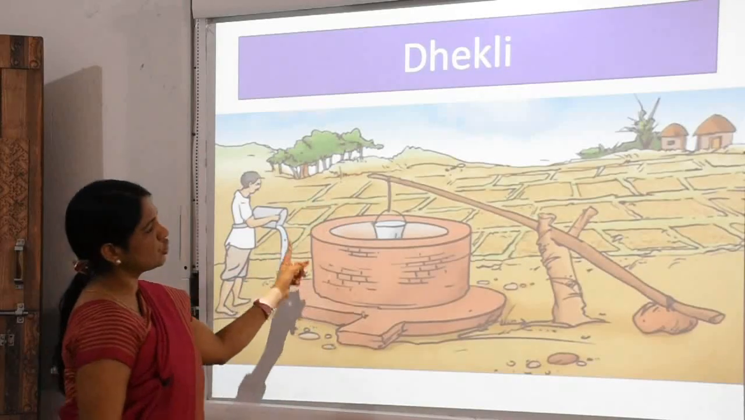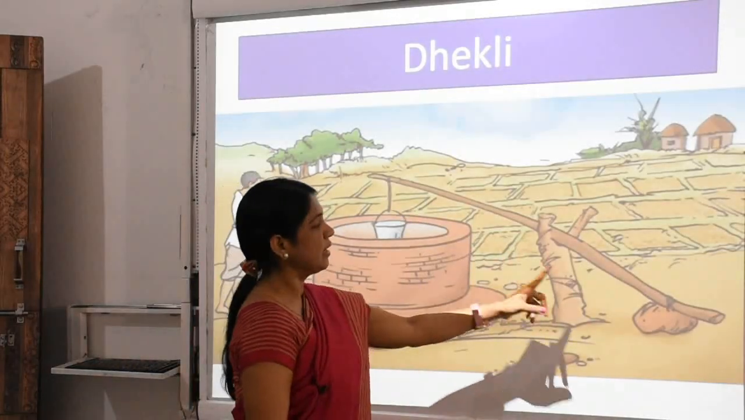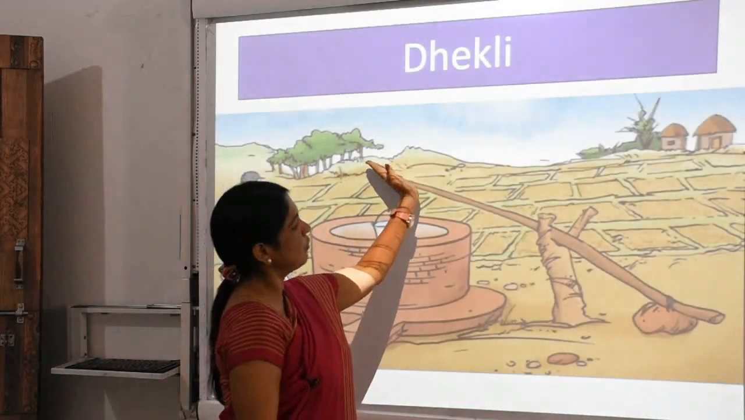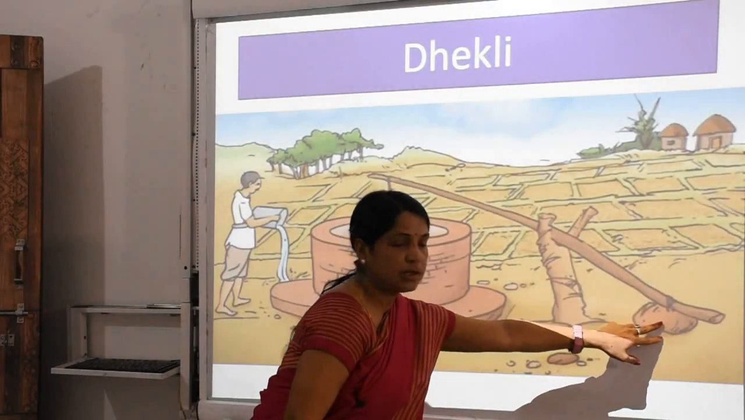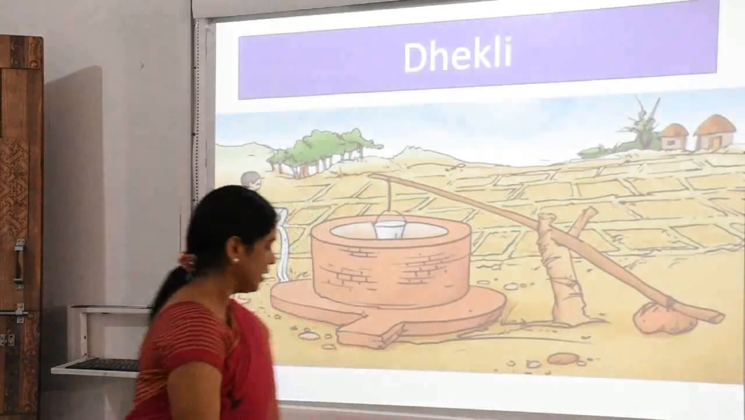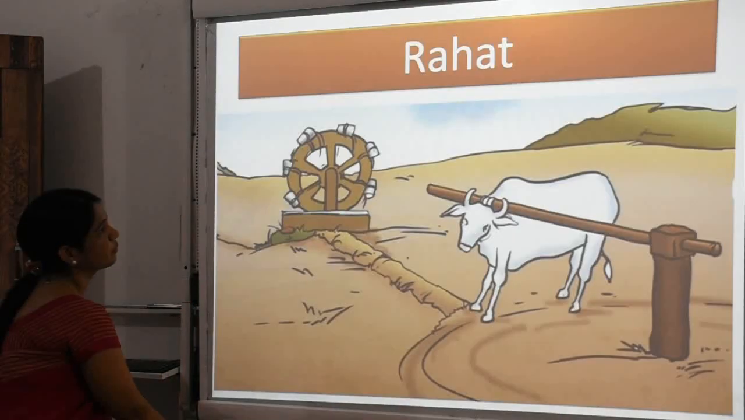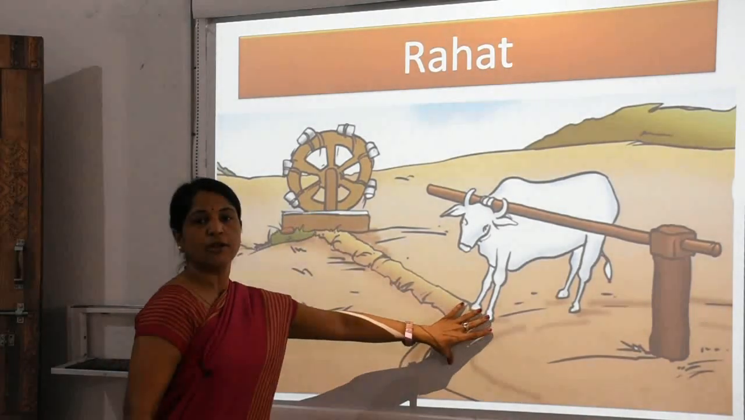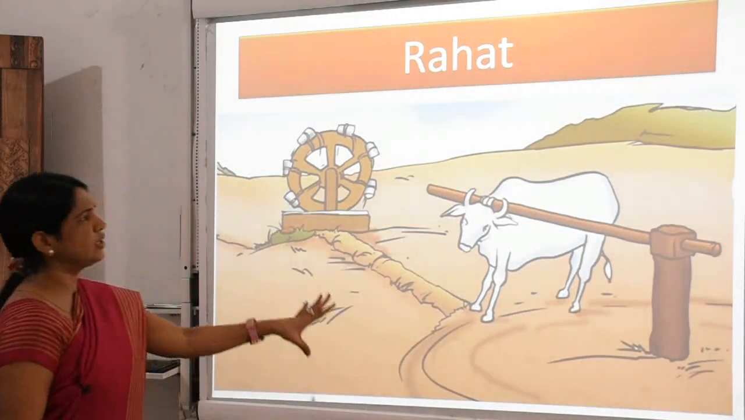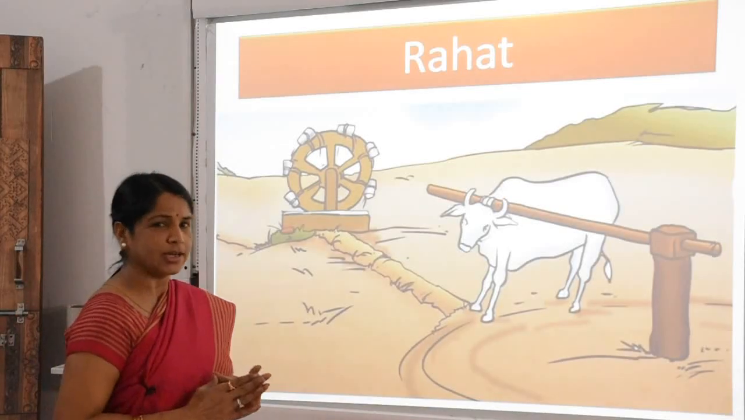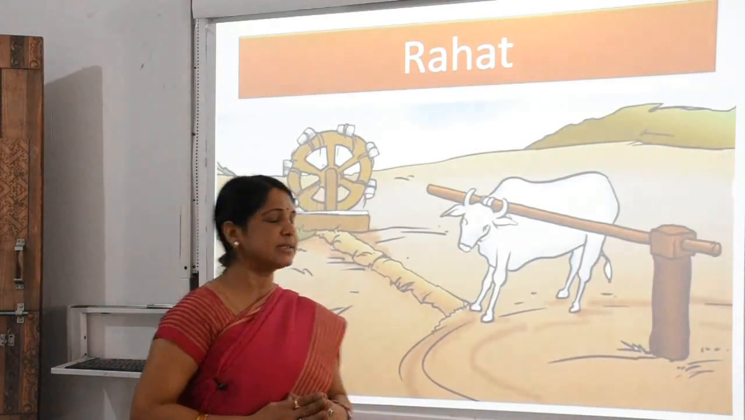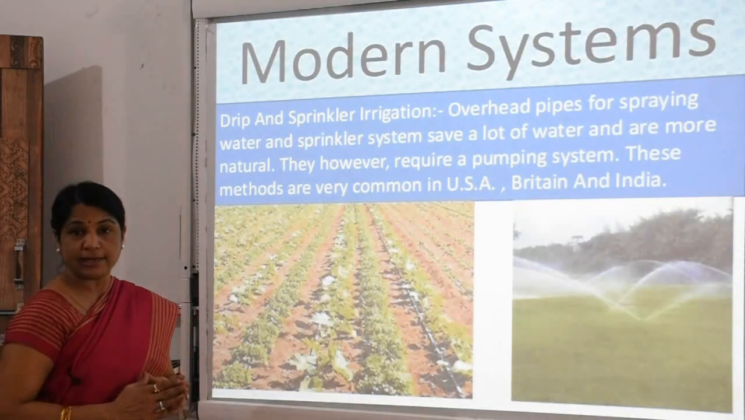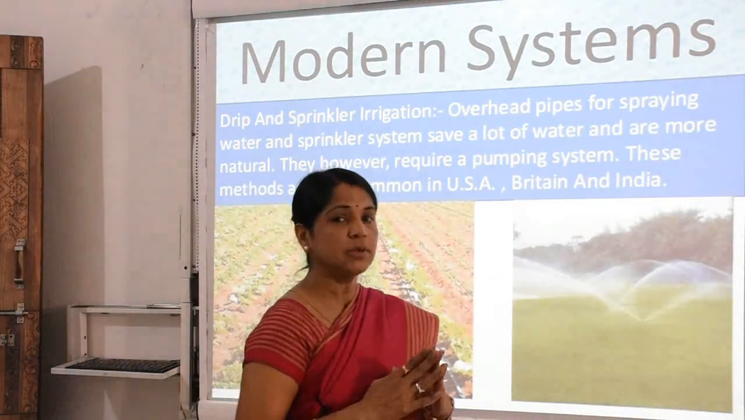The dhenkli is also a very famous and ancient method. It is used for lifting water. Here is the pole and the heavy weight. Now further we proceed to the rahat. Rahat is also a very famous and ancient method. Nowadays there are modifications, and due to that the latest and modern systems have come.